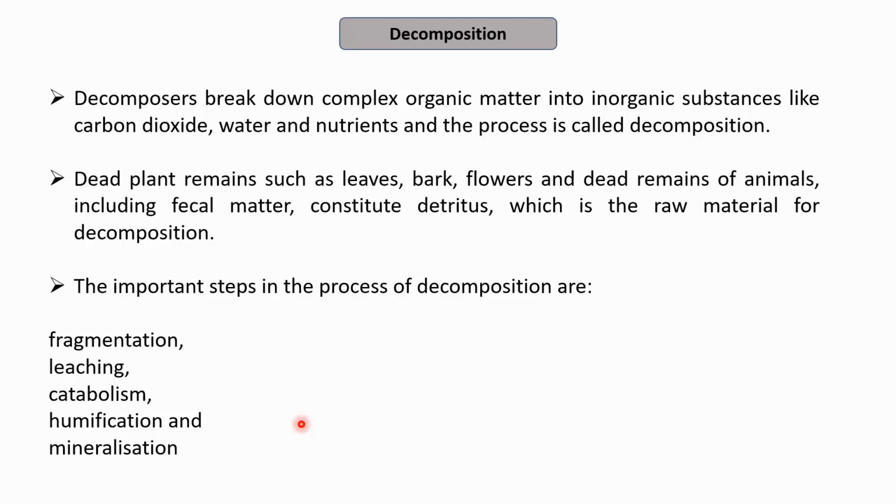The organisms that perform decomposition are known as decomposers, and they mainly feed on dead materials of plants and animals, which form the major raw material for decomposition. Bacteria, fungi, and invertebrates may decompose the organic material by following the process of decomposition.